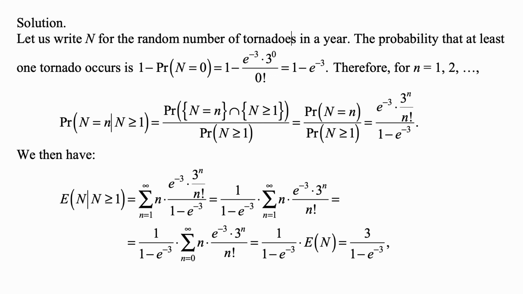So this is actually equal to 1 over 1 minus e to the negative 3 times the sum from n equal to 0 to plus infinity of n times e to the minus 3 times 3 to the n over n factorial. Because, of course, again, when n is equal to 0, this expression that we add up there is just equal to 0. So those two sums are identical. And this sum that we see here is just the expected value of N. So this is 1 over 1 minus e to the minus 3 times the expected value of N, which we know is equal to 3. So this is 3 over 1 minus e to the minus 3.